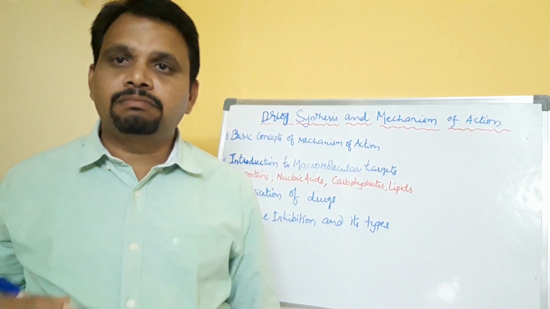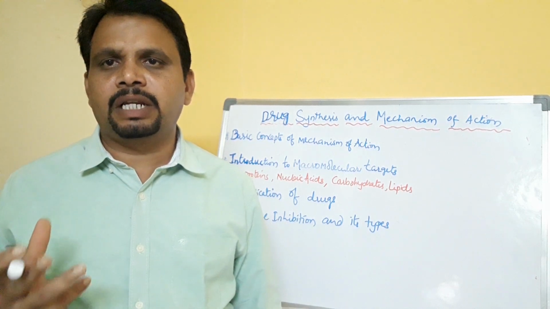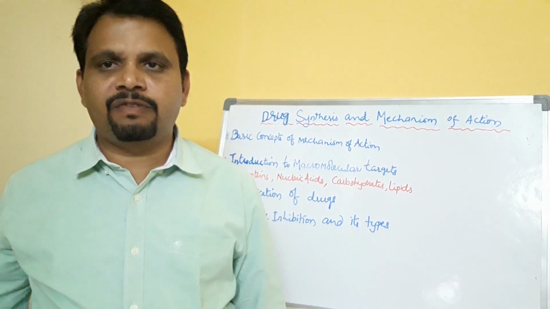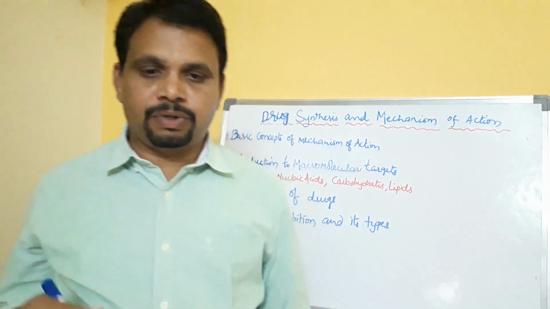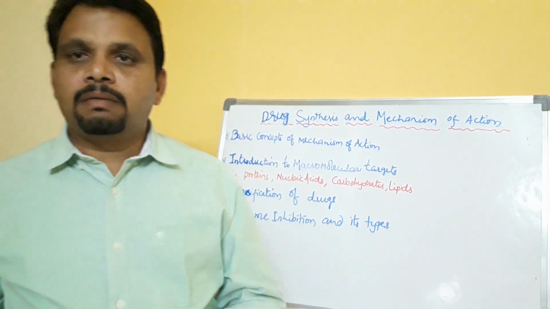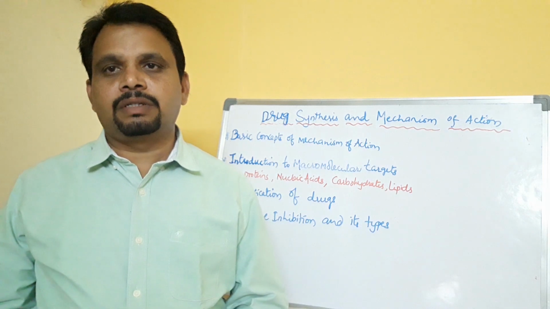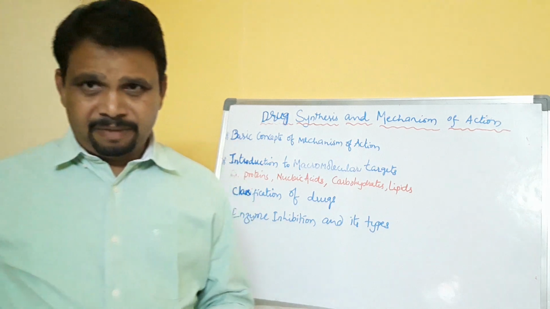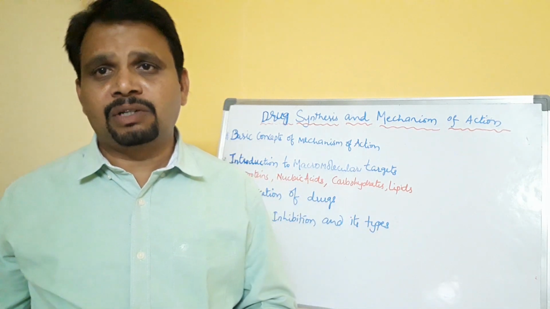If you are not able to understand the structure of proteins, it is very difficult to understand the mechanism of action or the drug action on proteins. Proteins have four levels of structure: primary structure, secondary structure, tertiary structure, and quaternary structure.